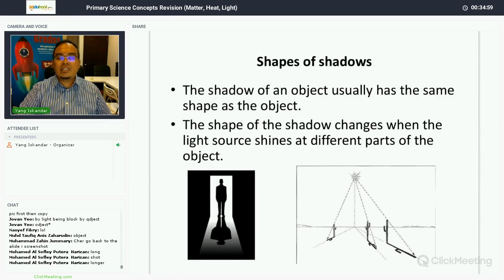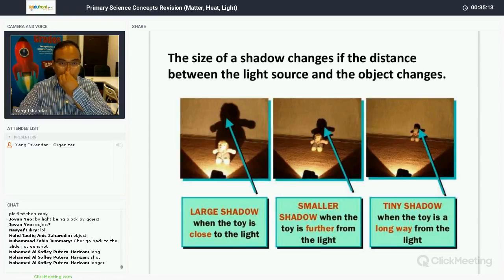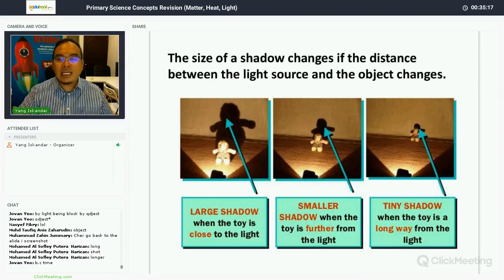So that is why in the past, people used shadows, the length of the shadow, to tell the time of the day. The size of the shadow also changes if the distance between the light source and the object changes.